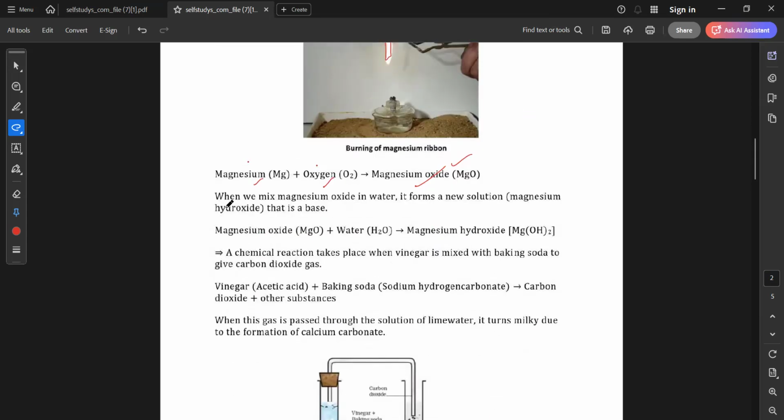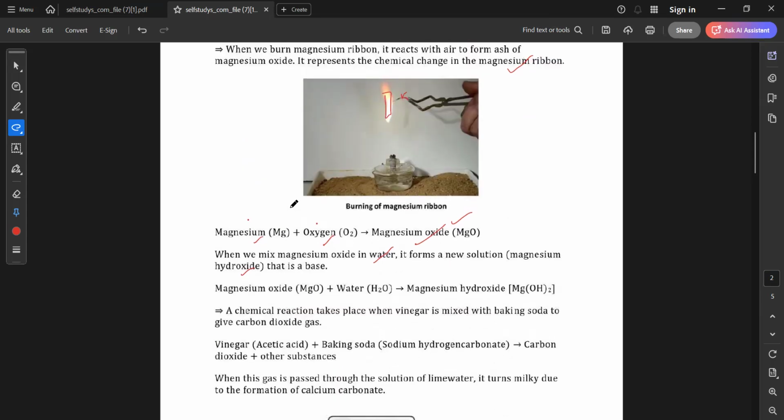Yes. So, when we mix magnesium oxide in water, it forms a new solution. We call it magnesium hydroxide. Previously, we have read in the acid bases chapter, right? So, whenever we dissolve something in water, what does it form? It forms a hydroxide. And hydroxide is a base because it consists of OH minus ion that we call hydroxyl ion, right?